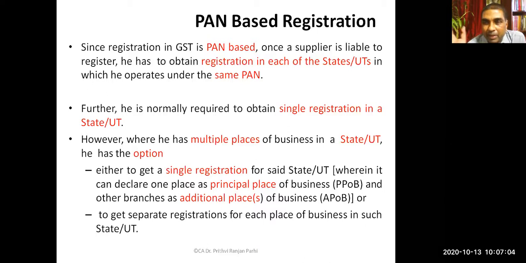Okay. Normally, he can obtain a single registration in a state or union territory. For all the places of his within the state or within the union territory, he can go for single registration. But here he has got an option. Within the state also he can have multiple registrations, right? Where he has multiple places of business in a state or union territory, he has the option to go for single registration. If he goes for single registration, what will happen? He will declare one place as the principal place of business, which I had shown you in the certificate, and other places as additional places of business.